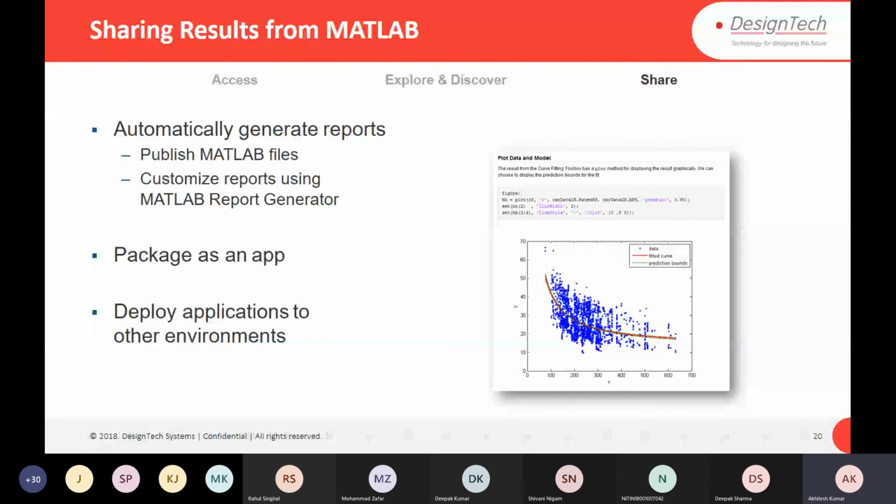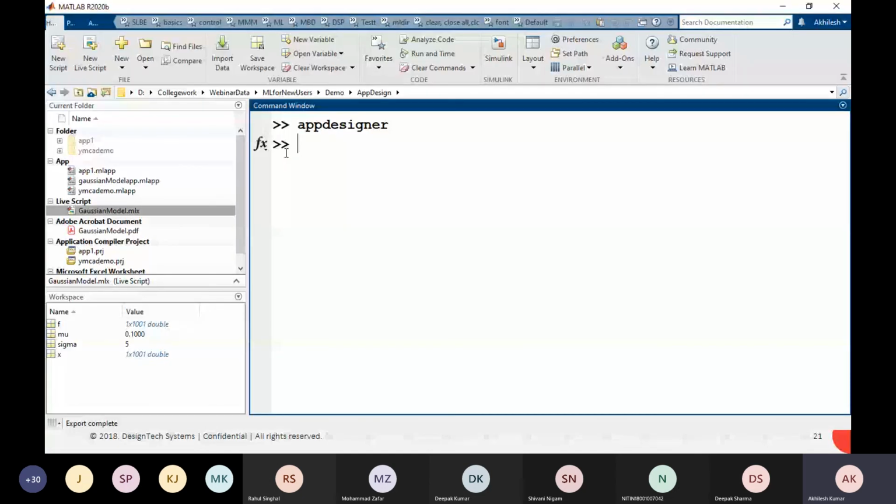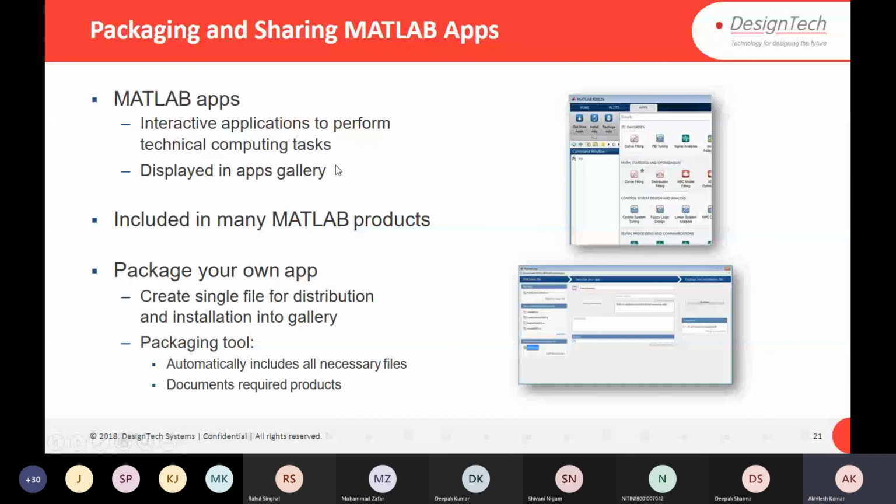Okay, MATLAB apps. I am talking about just these apps which we have, this kind of apps. So you can generate interactive applications to perform technical computing tasks, displayed in the Apps gallery in the MATLAB environment. Plus, there are many MATLAB products which you can use to design your apps. You can package your own apps also. So we saw how to package our own apps as a .exe file, right?